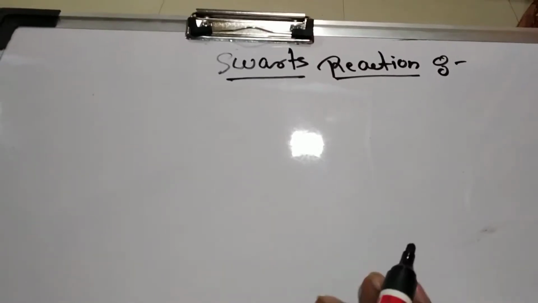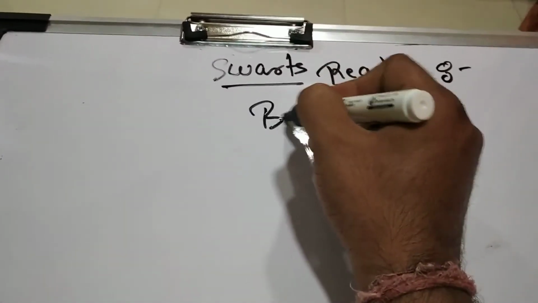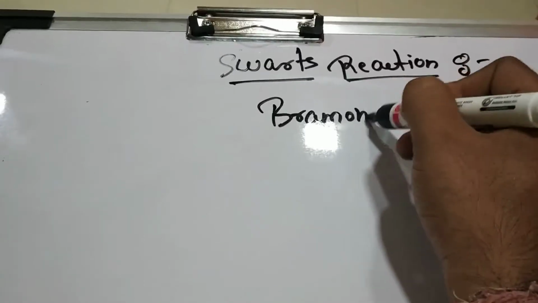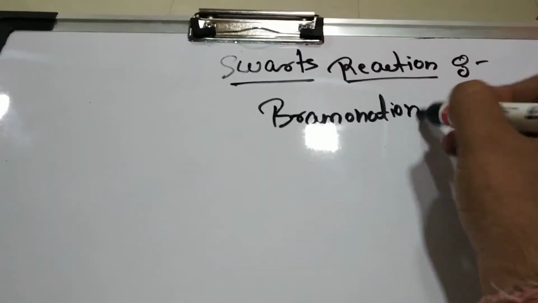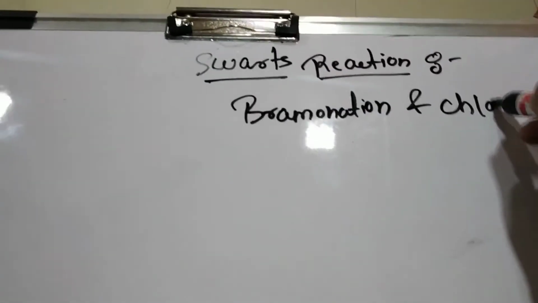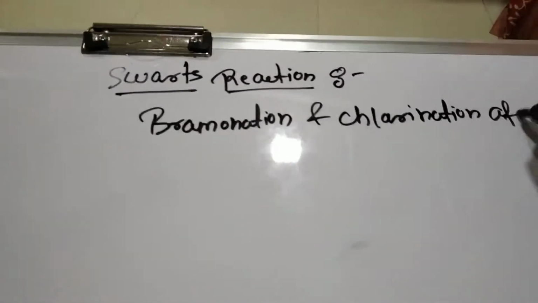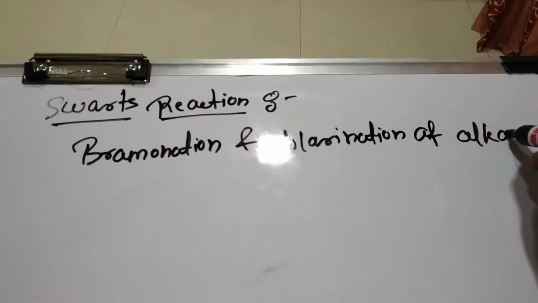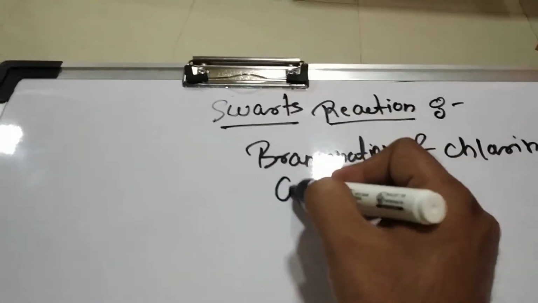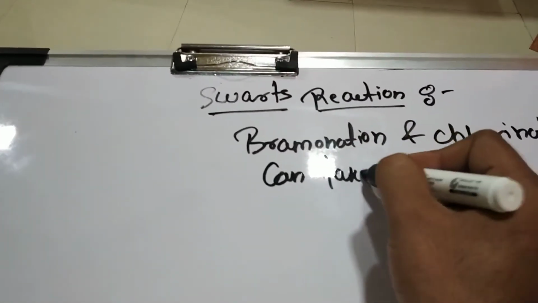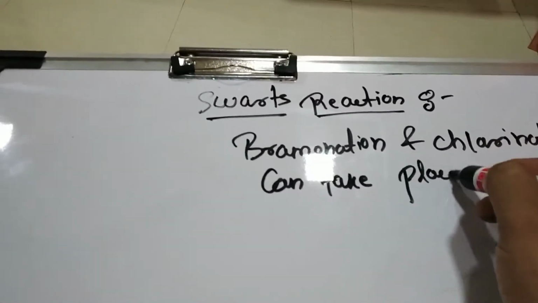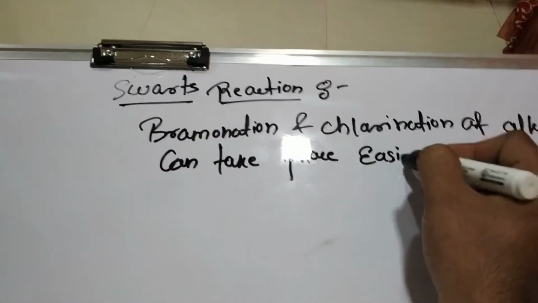So we have already seen that the bromination and chlorination of alkanes can take place easily, right?